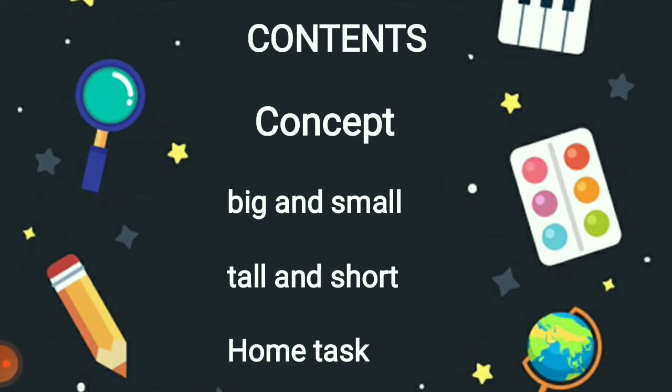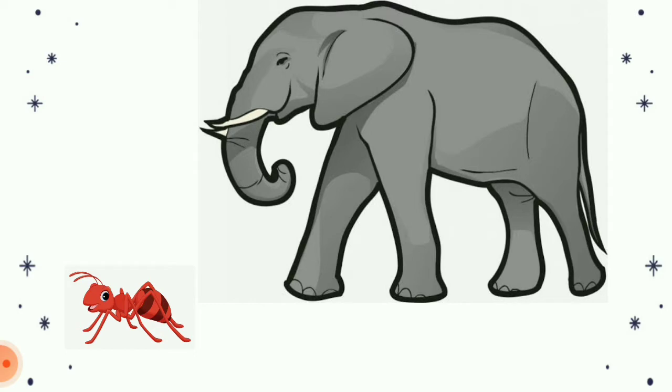We are going to learn the concept of big and small and tall and short. Okay, tell me which one is big? Which animal is big? The elephant is big. Elephant बड़ा होता है ना, and the ant is small. The ant is small. Big, small. Big, small.